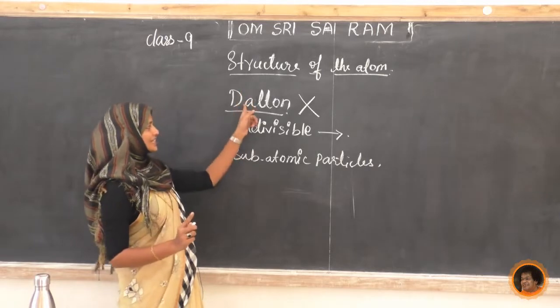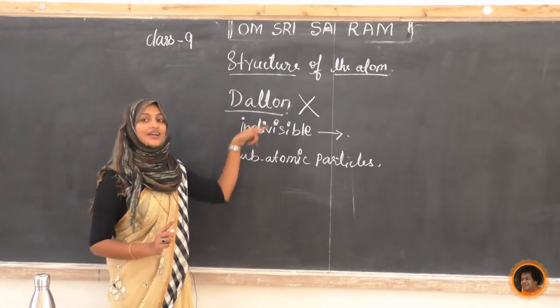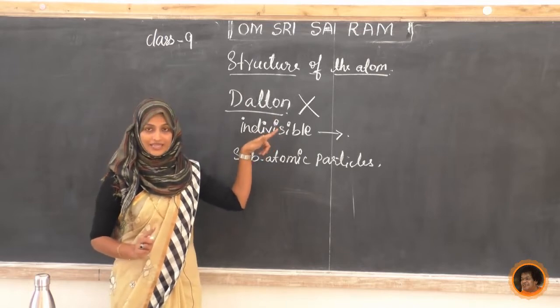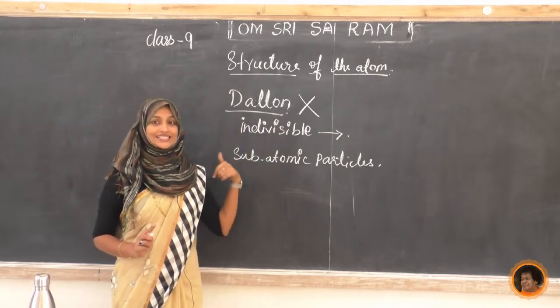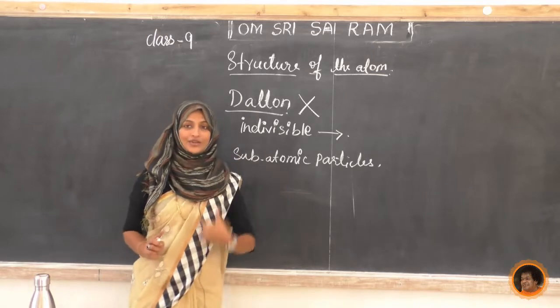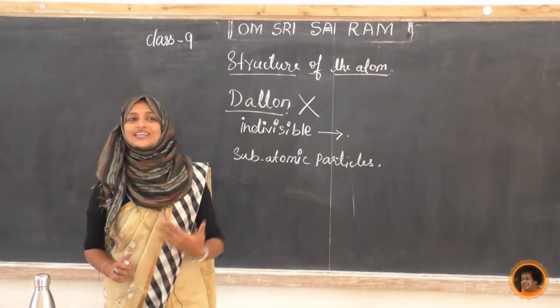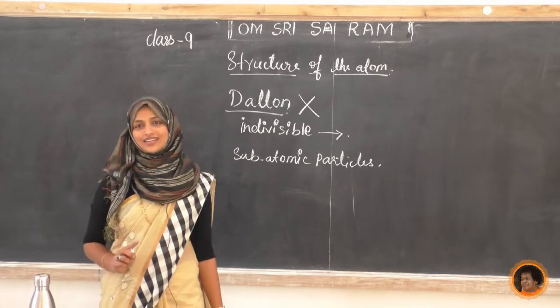What he said was that atoms are indivisible, that we can't further divide them into two or more pieces. But we come to know that inside the atom there is a subatomic particle. So now we believe it is divisible in nature.